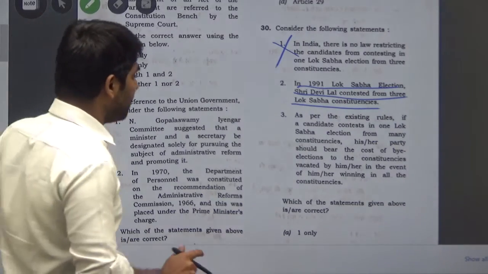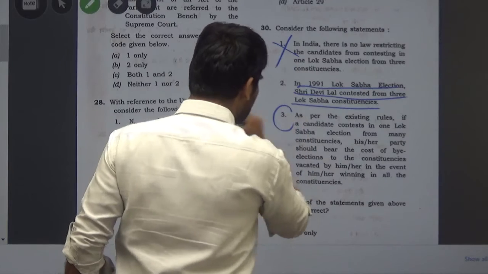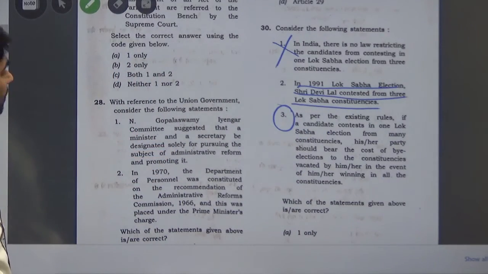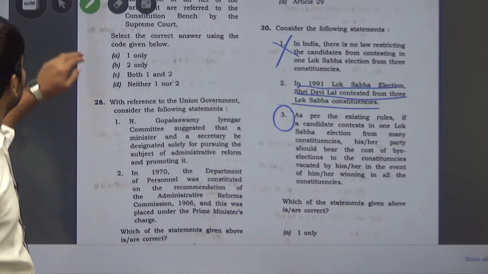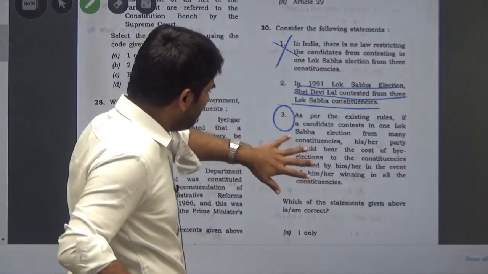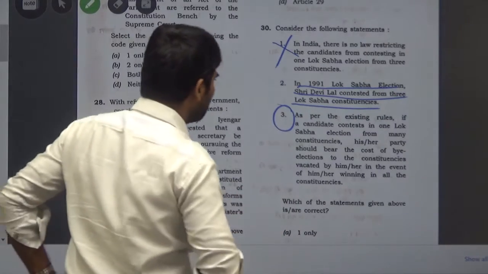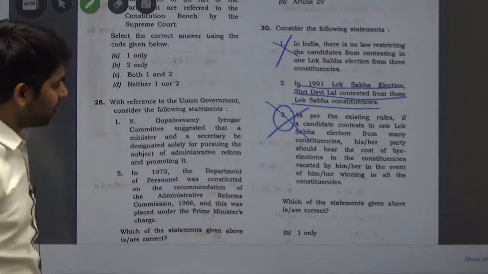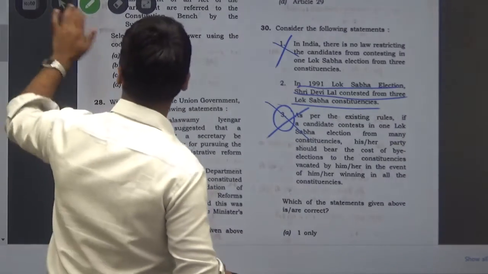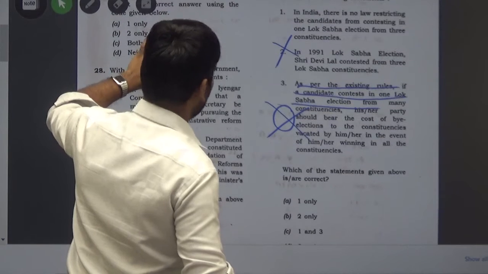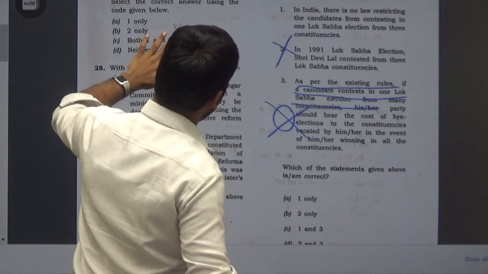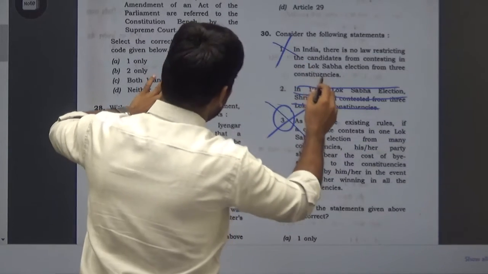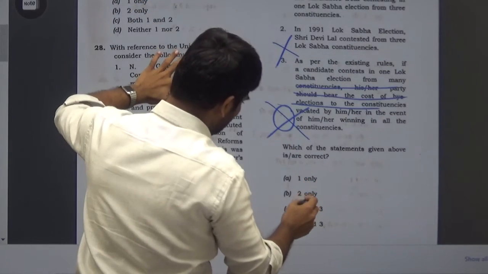By now this is not so in India, but yes, there is a demand from some sections to bring such laws so that the burden of the cost of this election would be lessened. But this is a demand so far, not incorporated into law. So you can say this third statement is also not correct. Now let's see the options. Options 1 and 3 are incorrect.